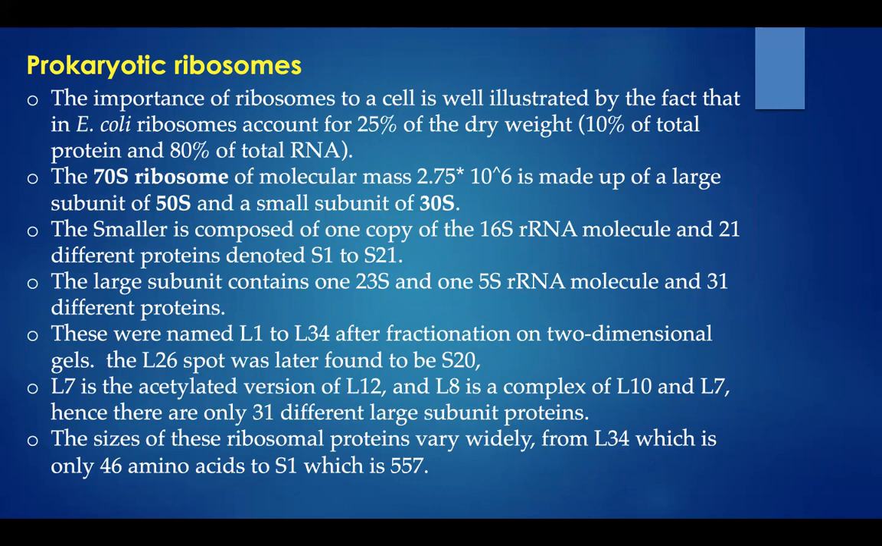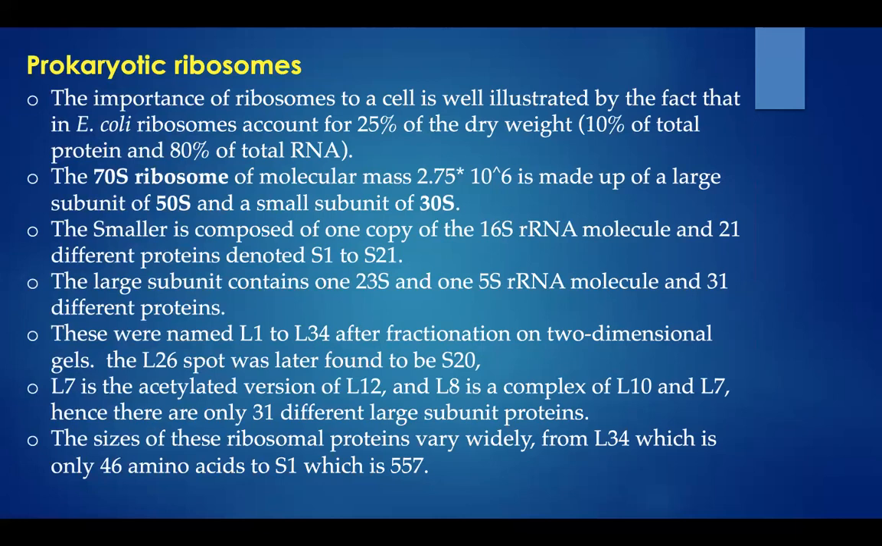The importance of the ribosome can be illustrated by a simple fact about the E. coli ribosome. This E. coli ribosome accounts for 25% of the dry weight of an E. coli, so 10% of total protein and 80% of total RNA. This prokaryotic ribosome is a 70S ribosome, so the sedimentation coefficient is 70.